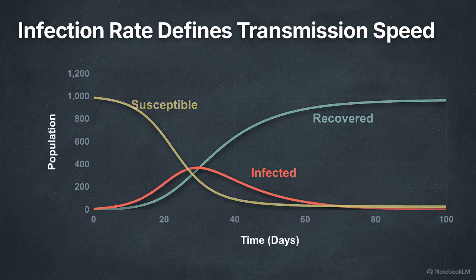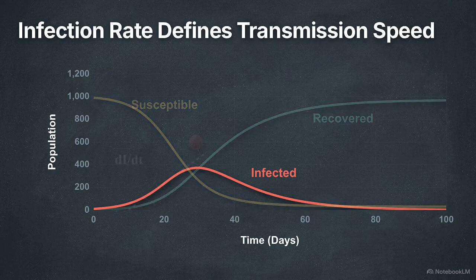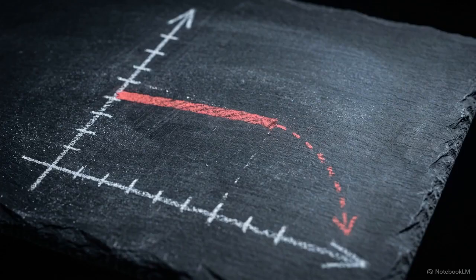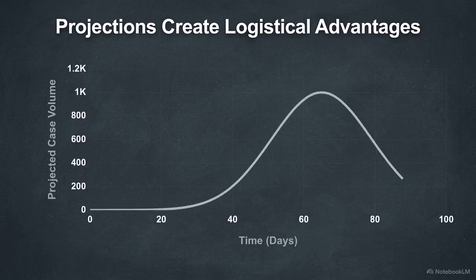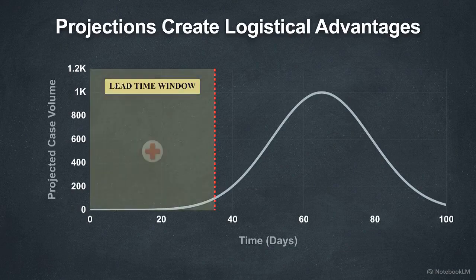The critical part is dI over dt, the rate of new infections. This derivative defines the slope, showing the exact speed of transmission. By calculating this rate, researchers can project the curve forward. This allows them to estimate when the number of infections will hit its peak, providing a data-driven timeline for the rest of the crisis.